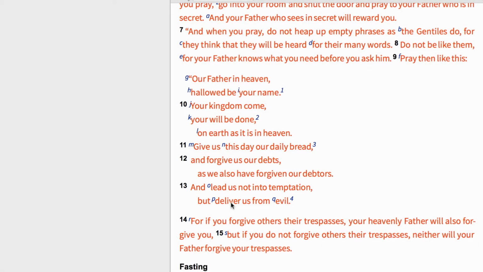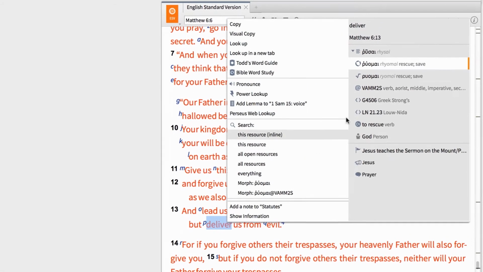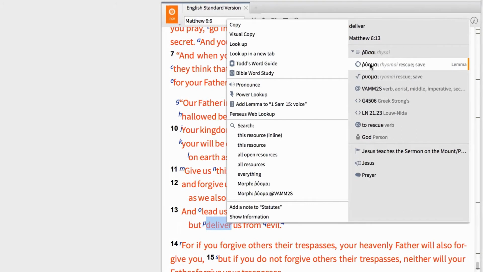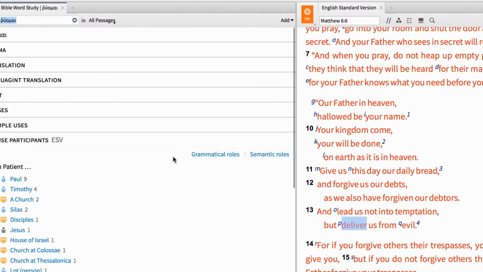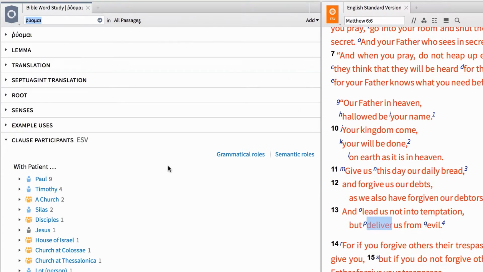The concept of deliverance is worth exploring, so I'm going to right-click the term deliver. Select the lemma form from the context menu, then choose to run a Bible word study. In the new Bible word study report, we have all sorts of information related to the Greek word ruomai, like lexicon entries, translation options, alternate meanings, and much more.